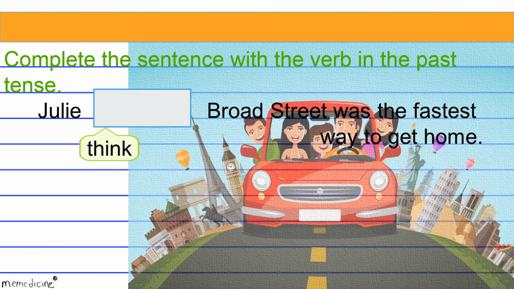All right, back to the original question. Now for the solution. Thought is the simple past tense verb form of think. This is an irregular verb form, so you'll have to commit it to memory.